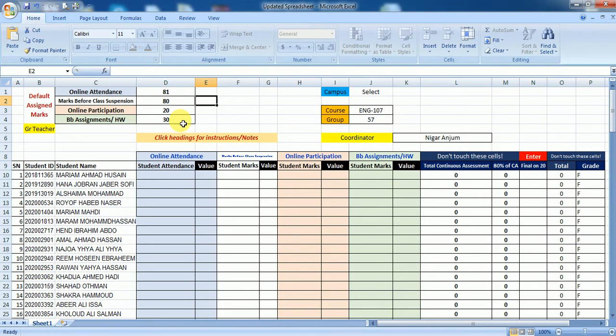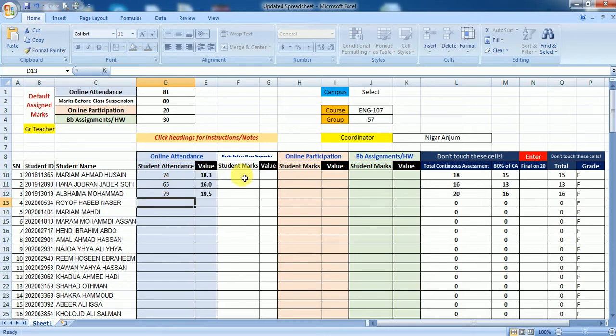Now I will take these students, not one by one, just one student, Mariam Ahmed Hussain. Out of 81 lectures she has attended, I have already prepared a hard copy with me, and she has attended 74 lectures. So I will give her 74. Individually, the other one has attended for me 65. The next one has attended for me 79. So it goes one by one like this.